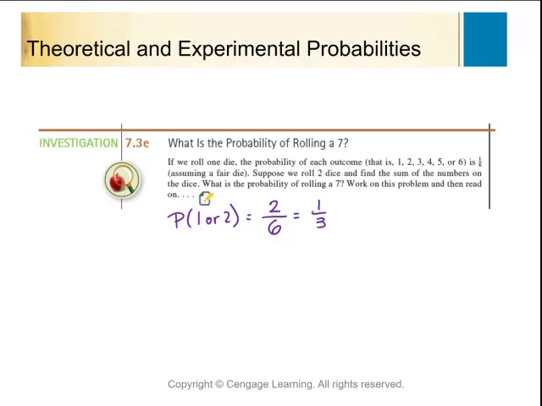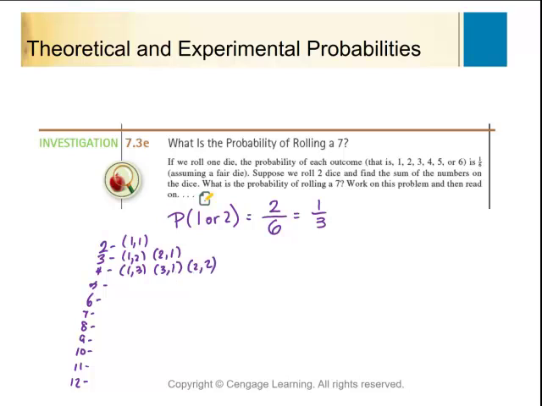But let's pretend we are going to roll 2 dice. If you're going to roll 2 dice, that increases the complexity of this problem, because 3, 4, 5, 6, 7, 8, 9, 10, 11, 12. There are my different answers that I could get by rolling 2 dice and summing them. Here are the different ways I could get a 2. I could get a 1 and a 1. That's it. I could get a 1 and a 2, or a 2 and a 1. I could get a 1 and a 3, or a 3 and a 1, or a 2 and a 2.